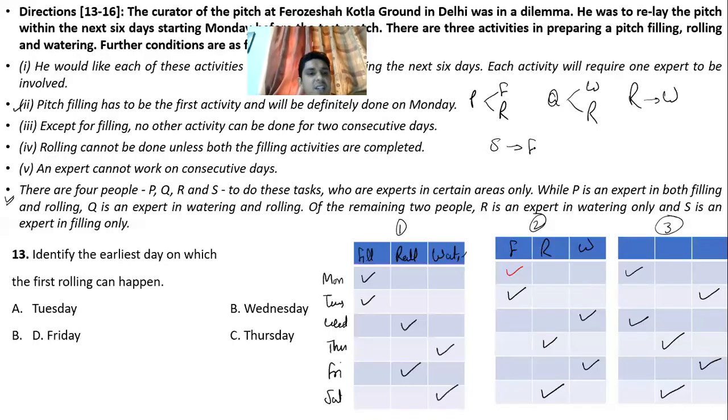Okay. If we check the available options, like question number 13, identify the earliest day on which the first rolling can happen. So first rolling will definitely happen on Wednesday. So the answer will be B, Wednesday, right?